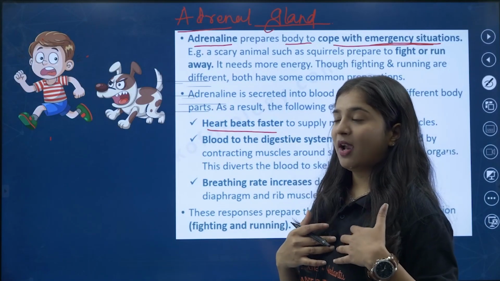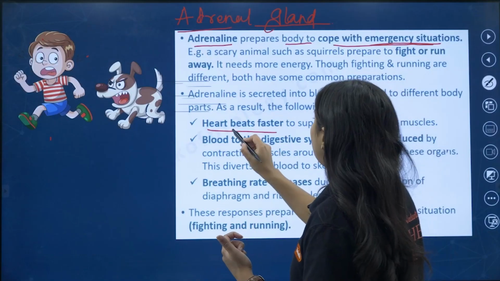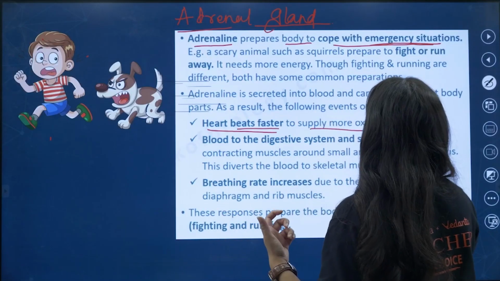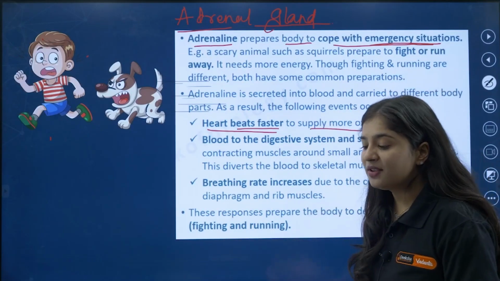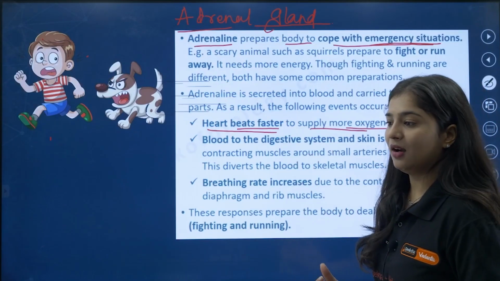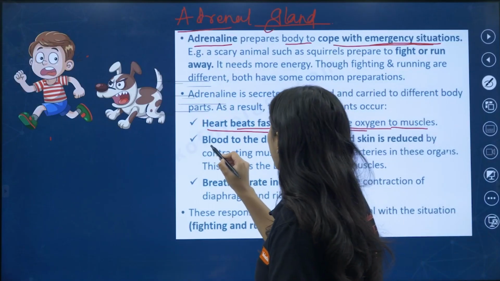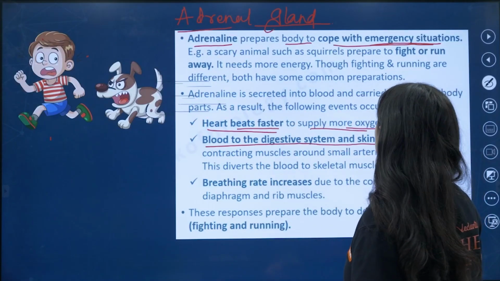See, my heartbeat is rising. The heartbeat is faster and supplies more oxygen to the muscles. In an emergency situation, more oxygen is supplied to the muscles to cope with the situation.